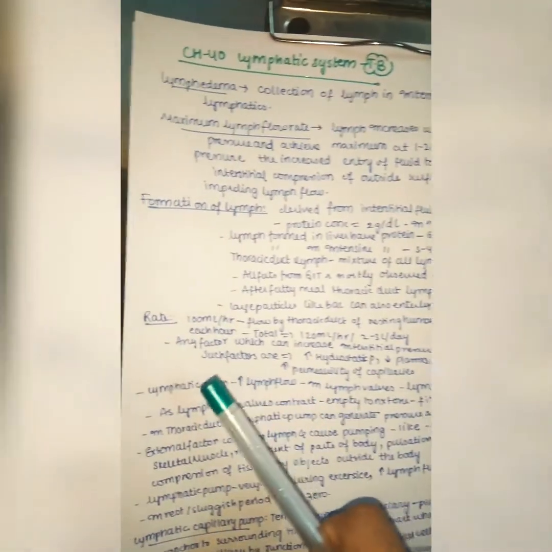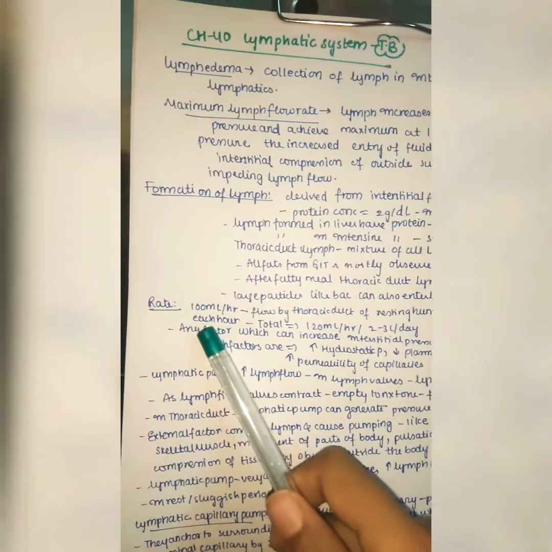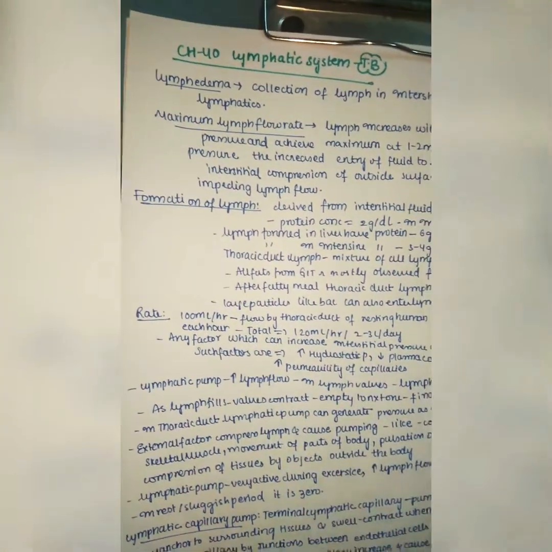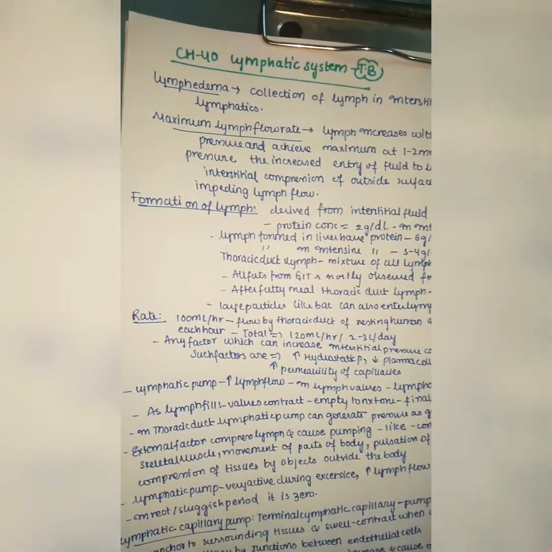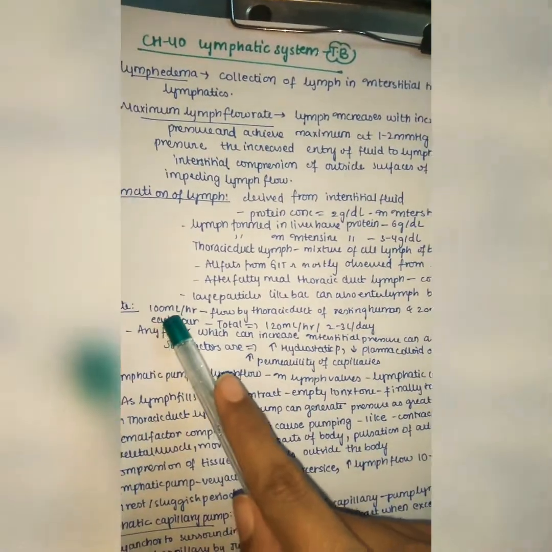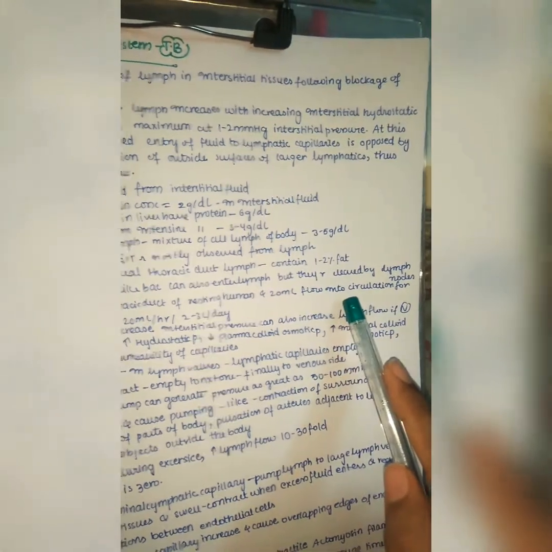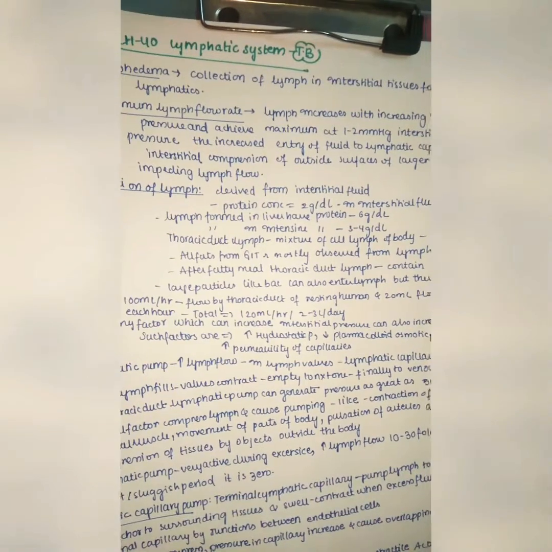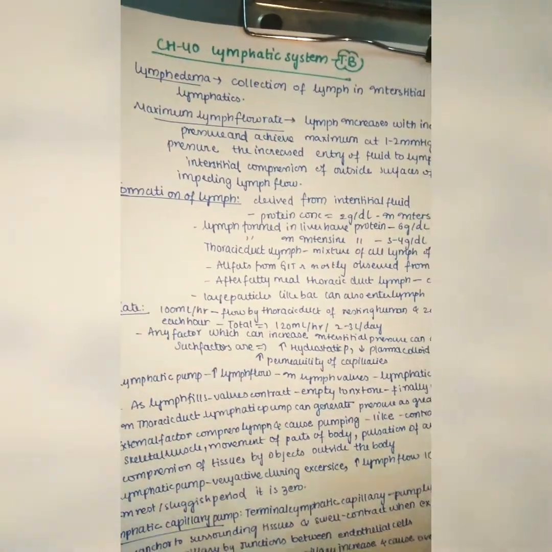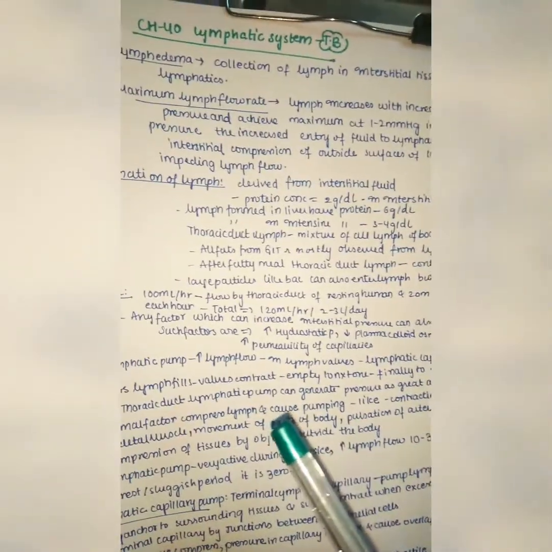And next, you can see the rate of flow of lymph is about 100 milliliters per hour. So per hour in our body 100 milliliters of lymph is always flowing, mainly by the thoracic duct of the resting human. In a resting human, in the thoracic duct, the flow is 100 milliliters per hour, and 20 milliliters flow into the circulation each hour. So in circulation 20 milliliters flows per hour, in the thoracic duct 100 milliliters. You can see that in the thoracic duct most of the lymph is flowing when compared with the circulation.